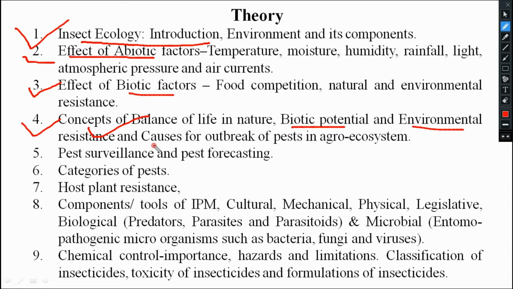The last thing is the cause for outbreak of pest in the agro ecosystem. Here the term pest came.